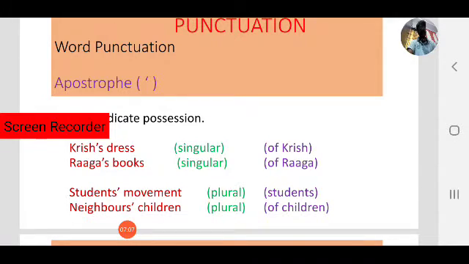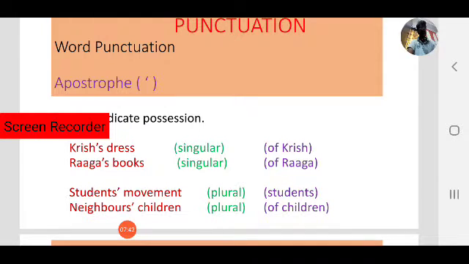Again, no need to add S after the apostrophe. Just add it at the end of the word, neighbors' children. Students' movement means the movement belongs to students, not student. Neighbors' children belong to neighbors, not neighbor, not singular. That is one case. Observe how the apostrophe is used in the singular case and the plural case.